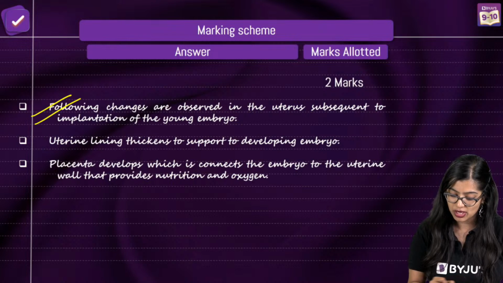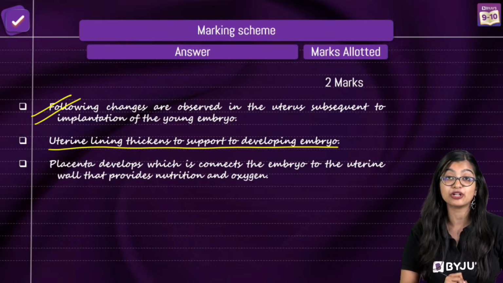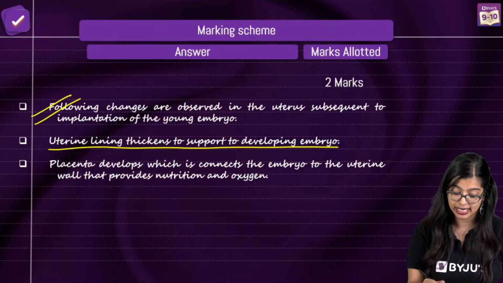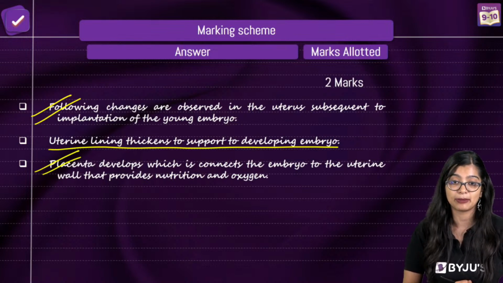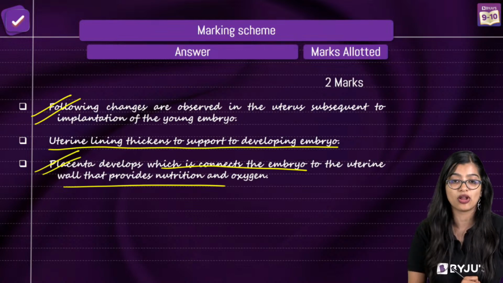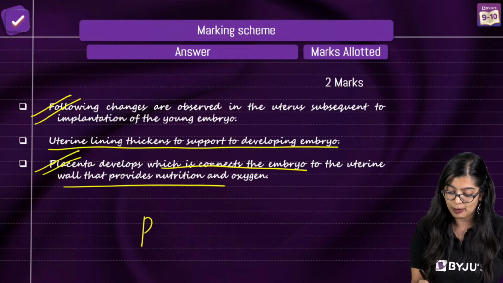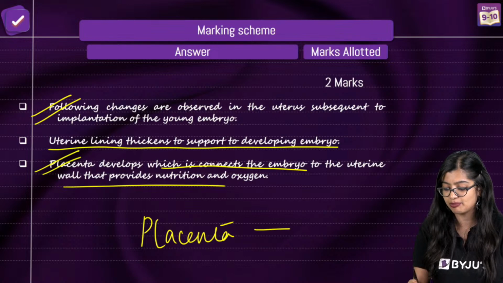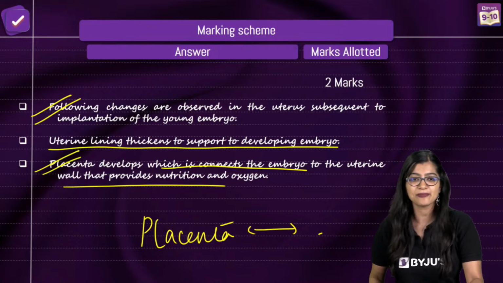So, what are the changes we observe? The uterine lining will thicken to support the embryo so that implantation can take place and placental development will happen, right? And we know that it connects the embryo to the uterine wall. What does the umbilical cord do? It connects the placenta to the baby. Very simple. It's not very complicated. Okay?